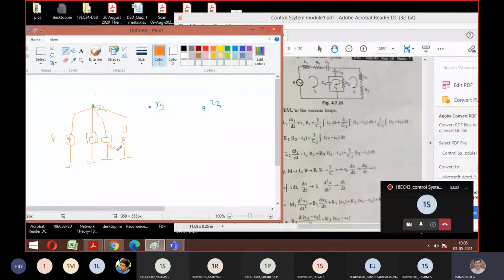Is anything else left out only for X1, guys? See, you can count the terminals: 1, 2, 3, 4. Over. Next, between X1 and X2. X2 is here, X1 is here. What is needed? K2. Between X1 and X2, K2.